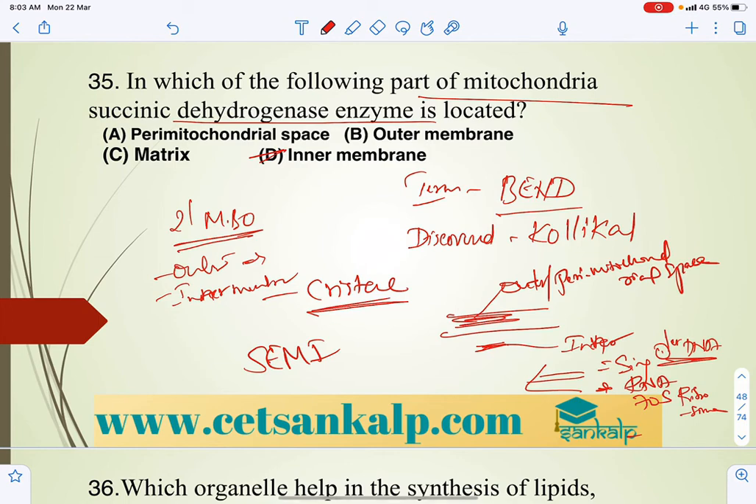This enzyme helps in the synthesis of ATP, that is energy. So mitochondria is actually a semi-autonomous organelle, right?